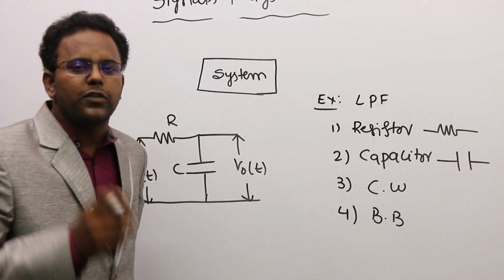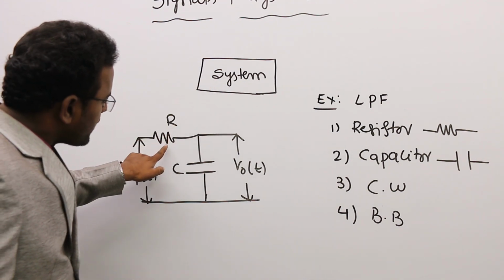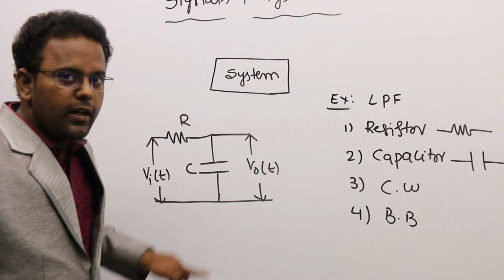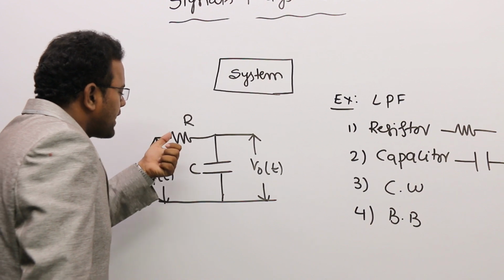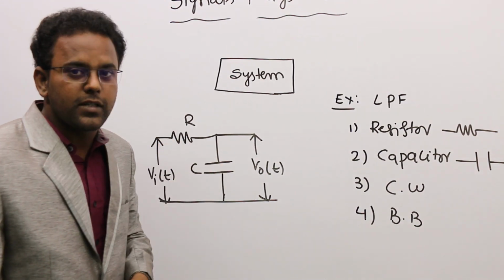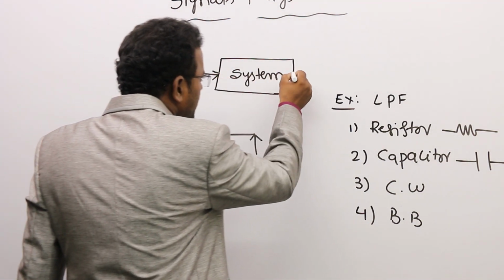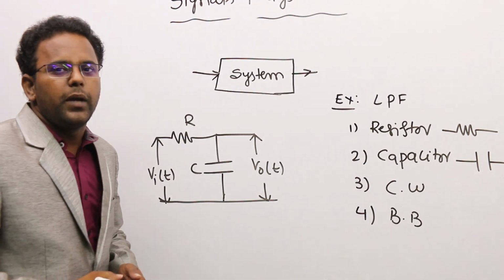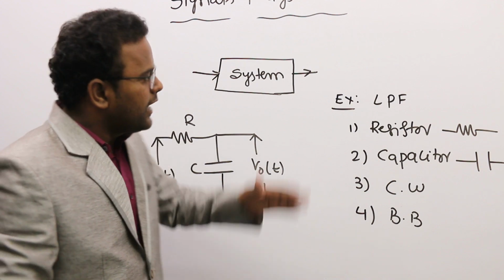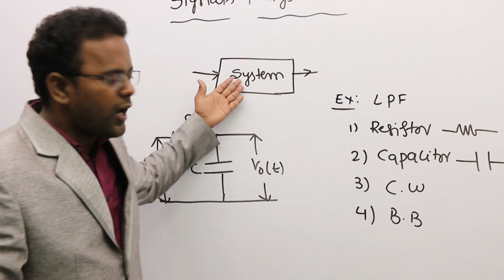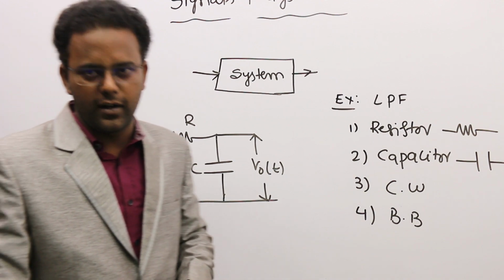Here, what is the meaning of the system? The meaning of the system is, students, the way of connecting a resistor and a capacitor in a meaningful manner. Of course, here meaningful manner means connecting the resistor in series with the capacitor. So finally, the overall definition: the meaningful way of connecting components and devices itself is called a system. All of you following or not?